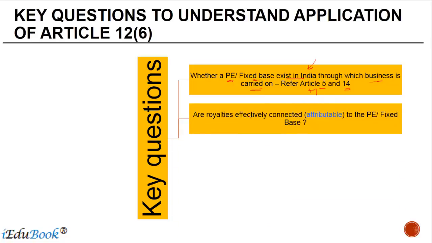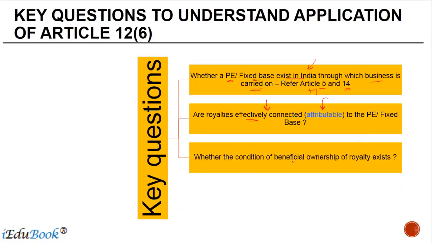Second is, are the royalties effectively connected or, as used in the India-US treaty, attributable to the PE or fixed base? Right? These two terms have been discussed in several judicial proceedings, and it will be good to refer to some commentaries to understand how these are applicable in your case. But at a very high level, it basically means that the PE has a role to play in such activities.